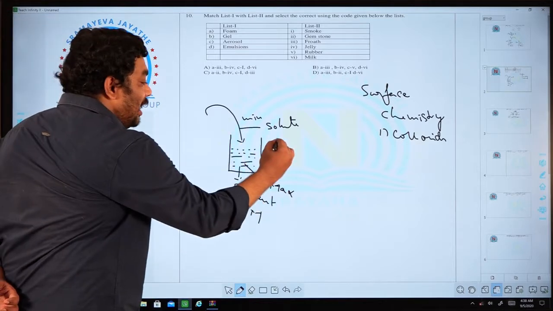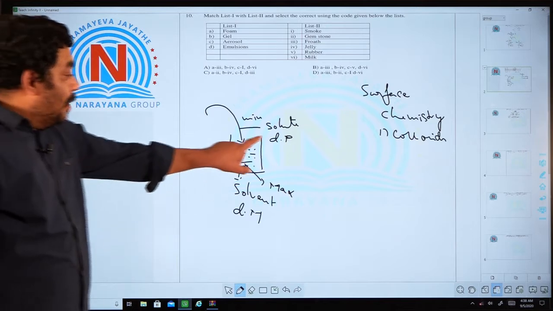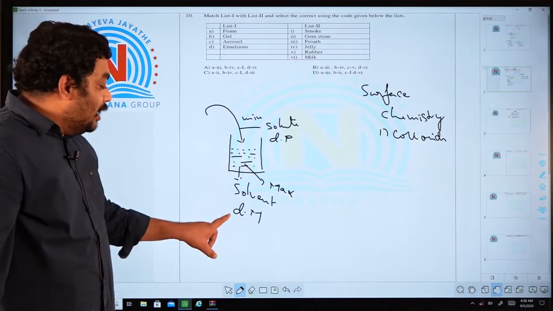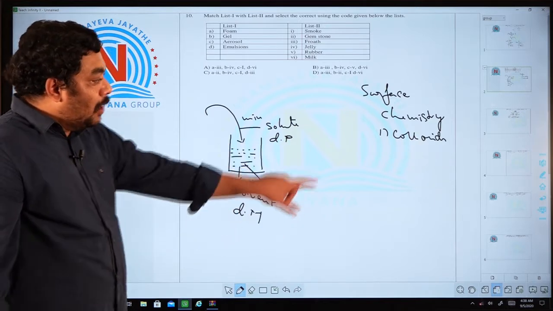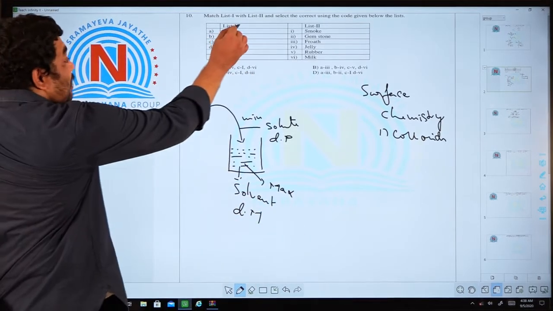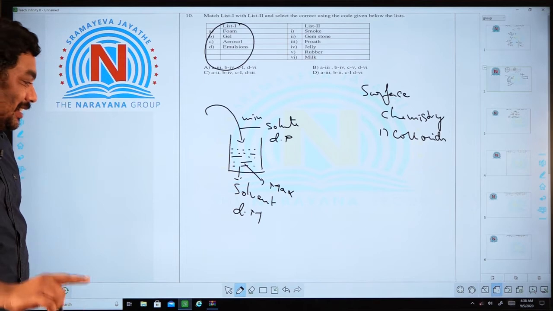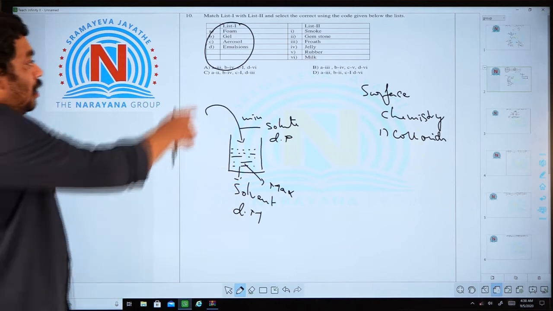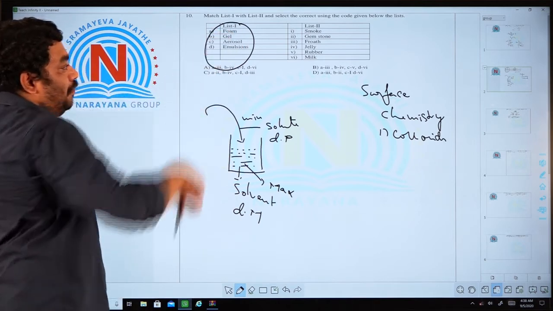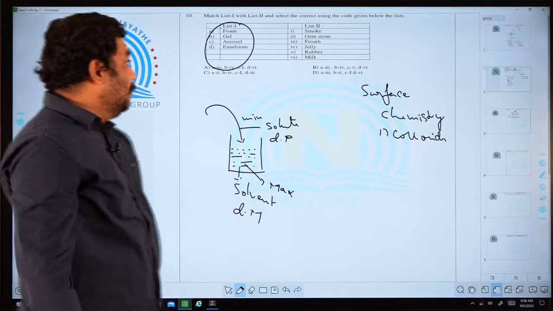Solute is also called the dispersed phase. Depending upon dispersed phase and dispersion medium, colloids are of several types. Those things are given here, what the dispersed phase is and what the dispersion medium is, and examples for them are given on the right hand side.